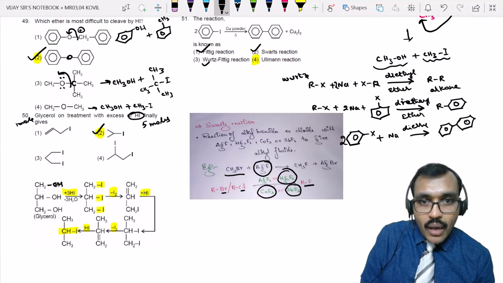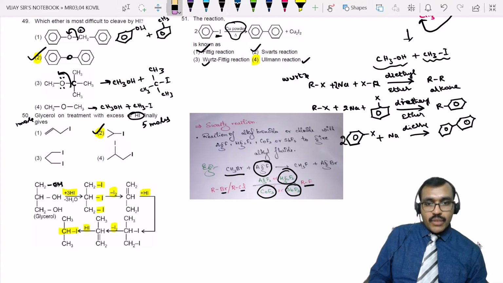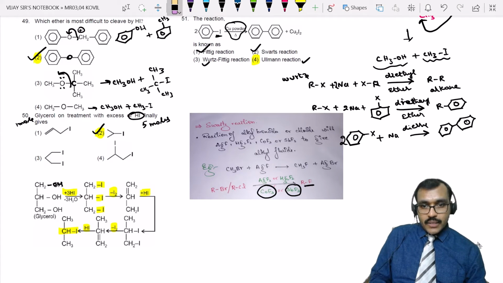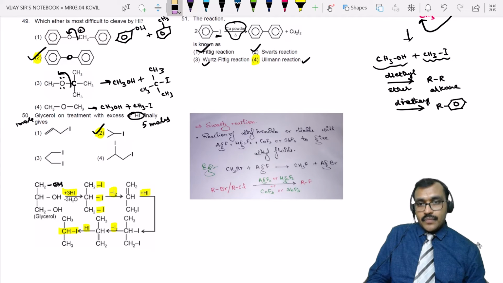If alkyl aryl halides, instead of sodium, I use copper, then it is called the Ullmann reaction. Right? Observe the difference: Swarts reaction, Wurtz-Fittig, Ullmann.